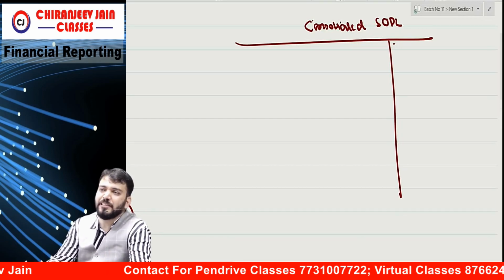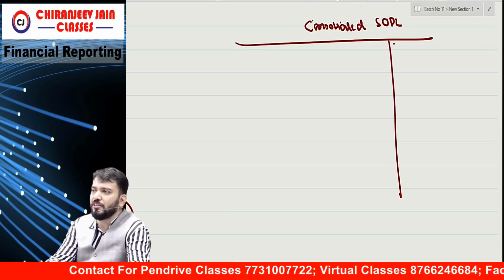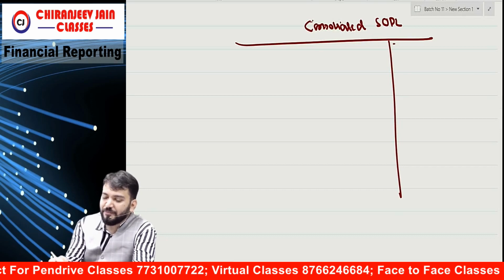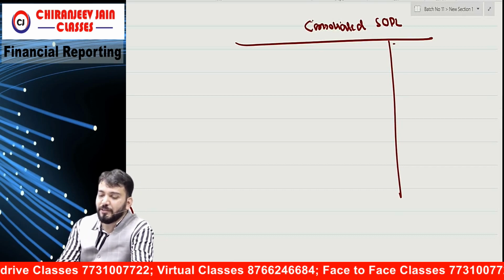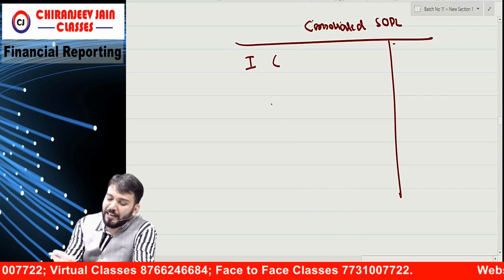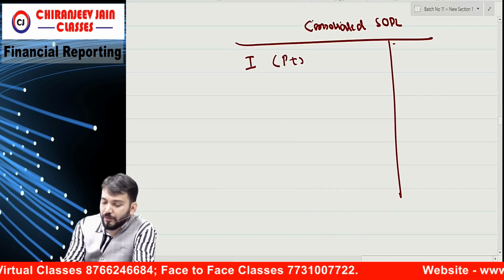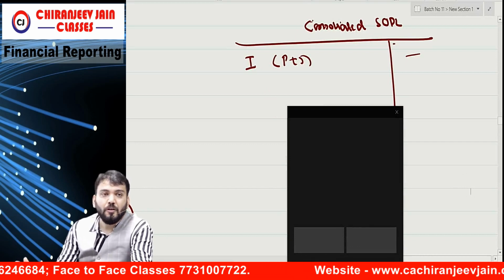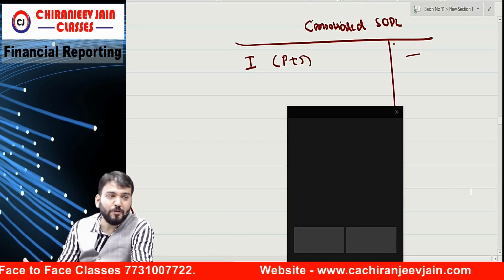One illustration has been given, but they will never ask this from a consolidation point of view. But when I say consolidated SOPL, we write down the income of parent and subsidiary both.